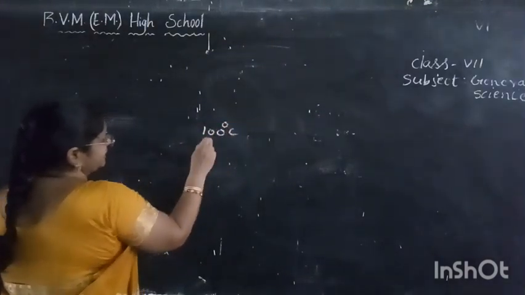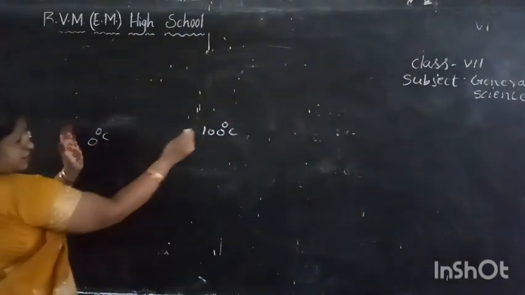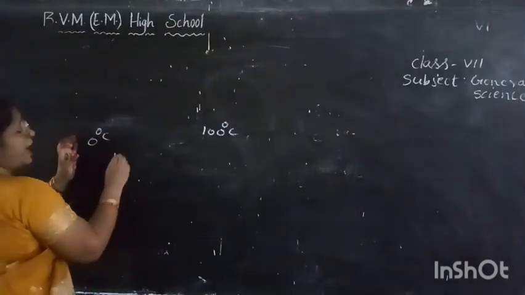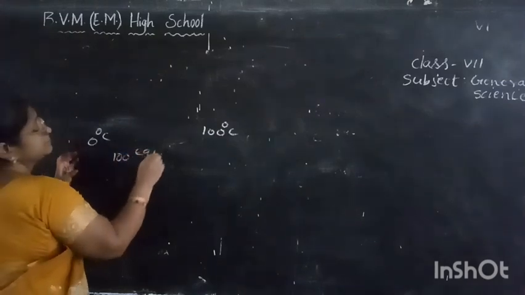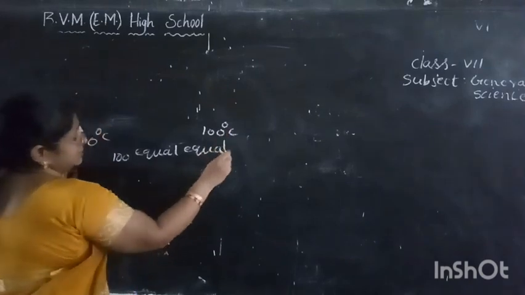If you want to create a scale between 0 and 100, we have to divide this scale into 100 equal parts.